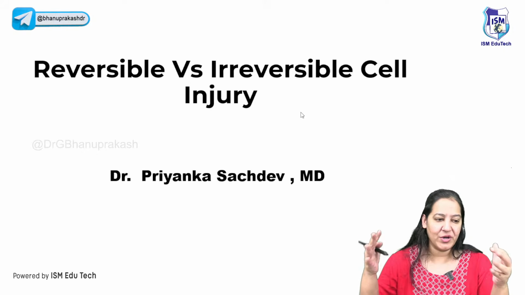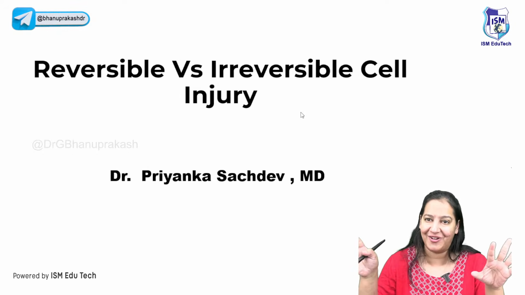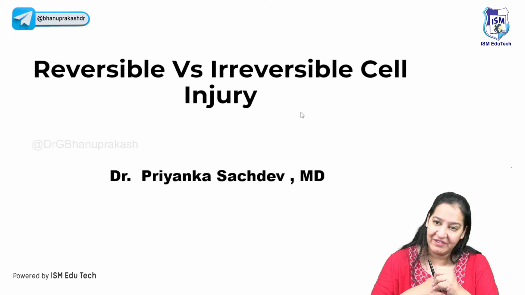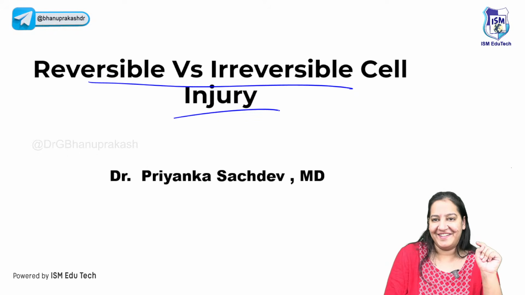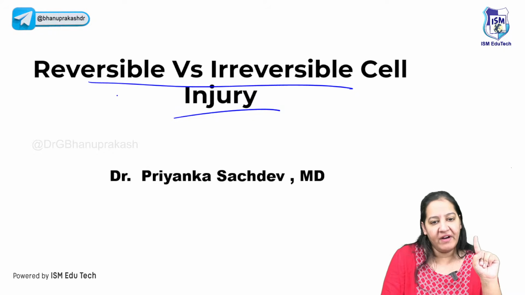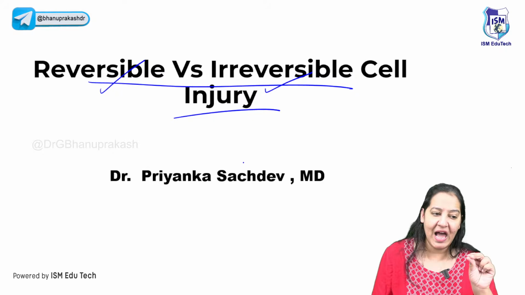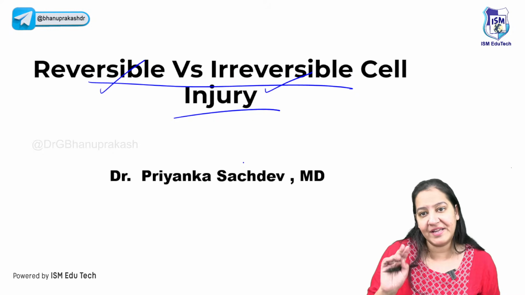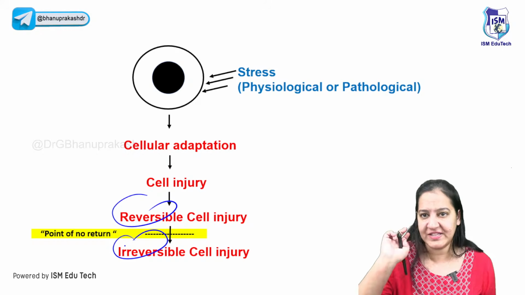In this way, we are going to cover the high yielding topics from pathology. Of course, in one day, we cannot complete all topics in pathology, but the repeatedly asked questions we will definitely complete today. Coming to the next topic, reversible and irreversible injury. Here I would like to show you only 2 diagrams. One diagram of a reversible cell, one diagram of an irreversible cell. Looking at the cell, I will help you identify the type of injury. Reversible and irreversible are the 2 types of cell injuries.